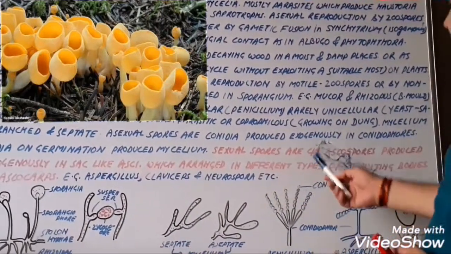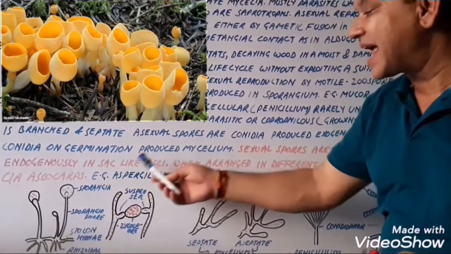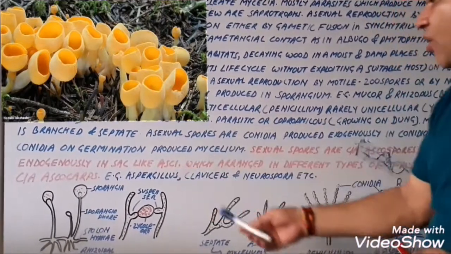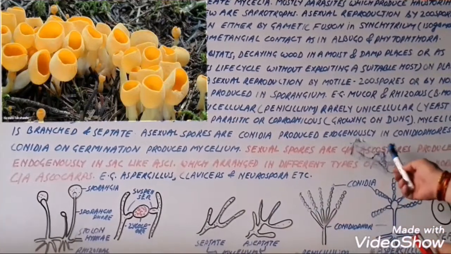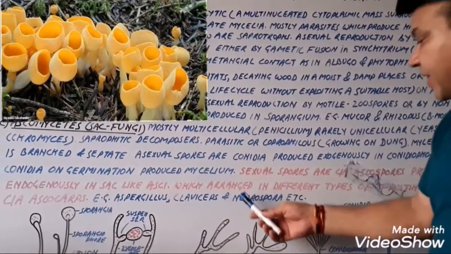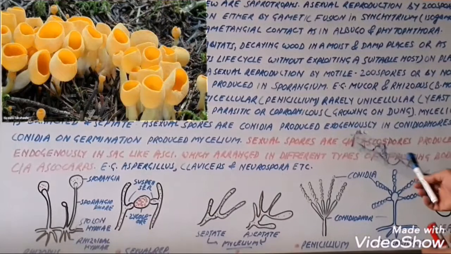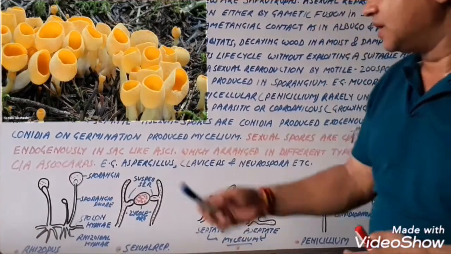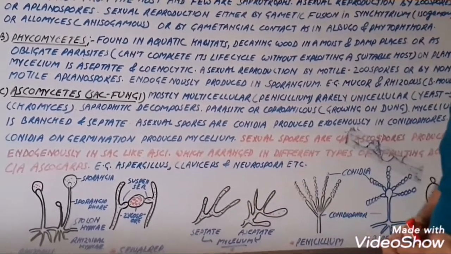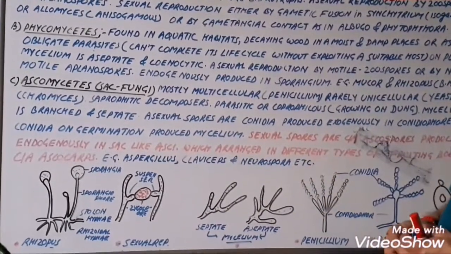Sexual spores are called ascospores, produced endogenously in sac-like asci. For this reason they are named sac fungi, because the ascospores are produced inside the sac-like asci, which are arranged in different types of fruiting bodies called ascocarps. For example, Aspergillus, Claviceps, Neurospora, etc. So these are some examples of members of the Ascomycetes.